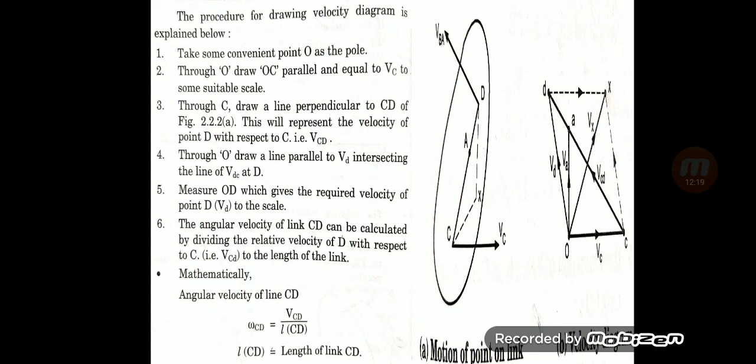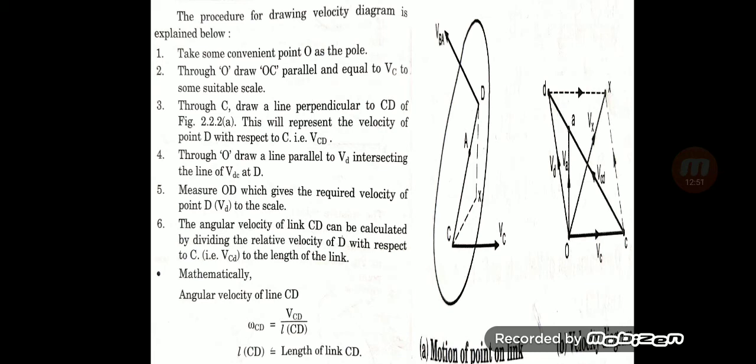Now let's see the procedure for drawing the velocity diagram. Here there are 6 points which should be considered while drawing the velocity diagram. We will see them one by one. First point is, take some convenient point O as a pole. The figure is shown on the side of the slide.